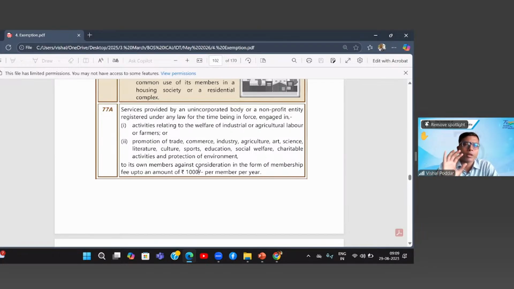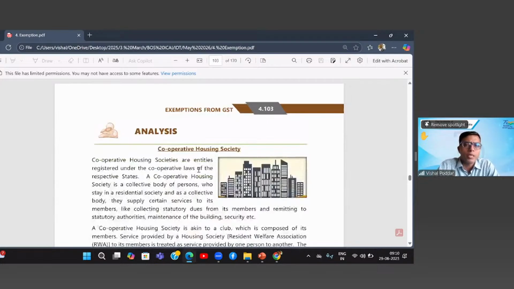Nowadays we are part of many trade associations, trade bodies, even our ICAI, and they charge some annual membership fee. If this membership fee is not exceeding 1,000 per member per year, then that membership fee is exempt. Where it is exceeding 1,000, the amount shall be taxable.